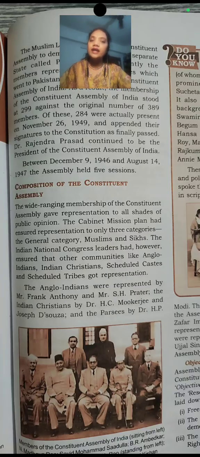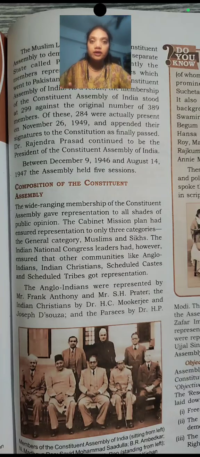But our national leaders said that there are so many communities, and they gave representation to all these communities in the Constituent Assembly. These communities were the Anglo-Indians, Indian Christians, scheduled castes, scheduled tribes, women, Muslims, Hindus, which means the general category, the Sikhs, every community.